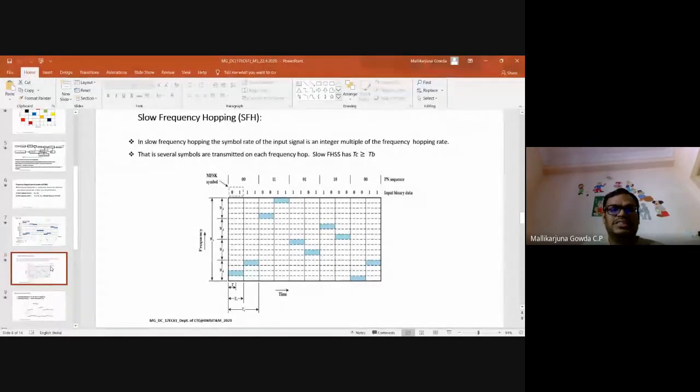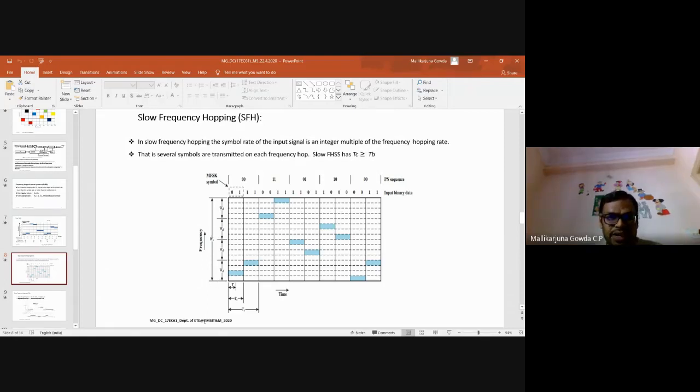So here 2 bits is 1 symbol. I hope that you understand. On top it is written MFSK symbols 0 1, then 1 1, 0 0, 1 1 and so on. And here I have taken a pseudo noise sequence of only 2 bits, meaning 0 0, 0 1, 1 0 and 1 1. So 0 0 I can write as FC0, 0 1 as FC1, 1 0 as FC2, 1 1 as FC3. So there are hopping frequencies. Okay, that much is clear.